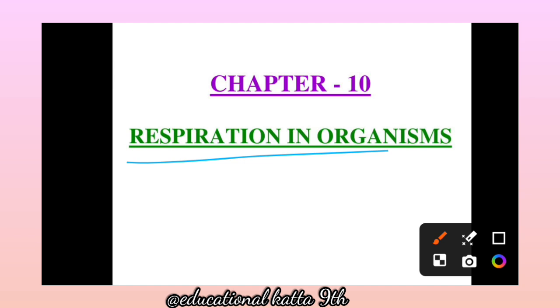Now respiration, in this process what happens, many organisms use oxygen acquired from outside the body to break down food materials and provide energy for various metabolic reactions. इस प्रोसेस में क्या होता है, बहुत सारे जो ऑर्गेनिजम्स हैं वो बाहर से लिया हुआ जो ऑक्सीजन है वो फूड के ब्रेकडाउन के लिए और कुछ मेटाबॉलिक एक्टिविटीज़ होते हैं उनको परफॉर्म के लिए प्रोवाइड करते हैं. This is just a definition of respiration.